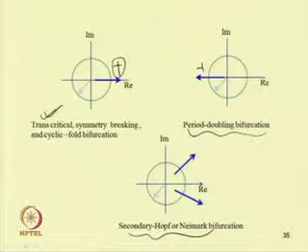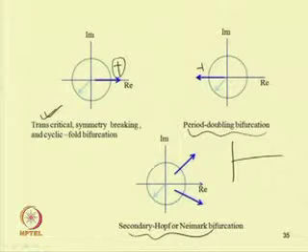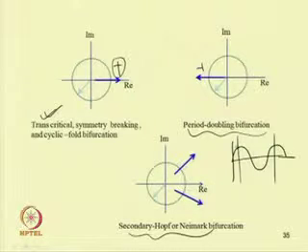So, one may note that the Poincare section of a periodic solution is that of a fixed point response. For example, let us take the periodic solution sin omega t. If we take the Poincare section of this, that means we sample at a time period T, let us say we start the sample at t equal to t 0 here, and we will find the next point here. The next point will also have the same value. So, in the case of a periodic response, its Poincare section will be a fixed point.